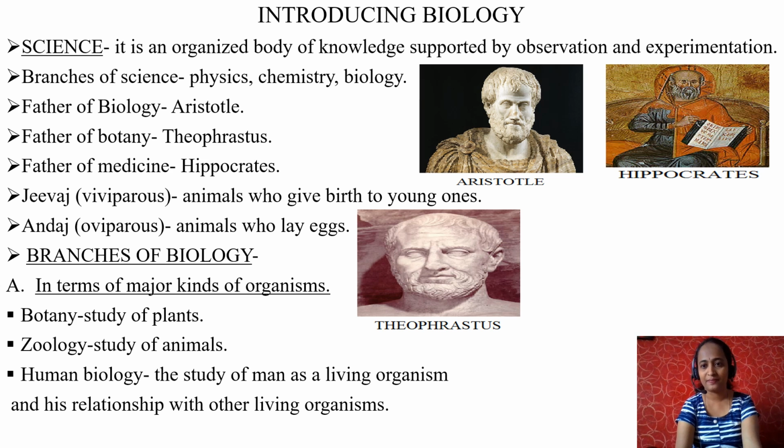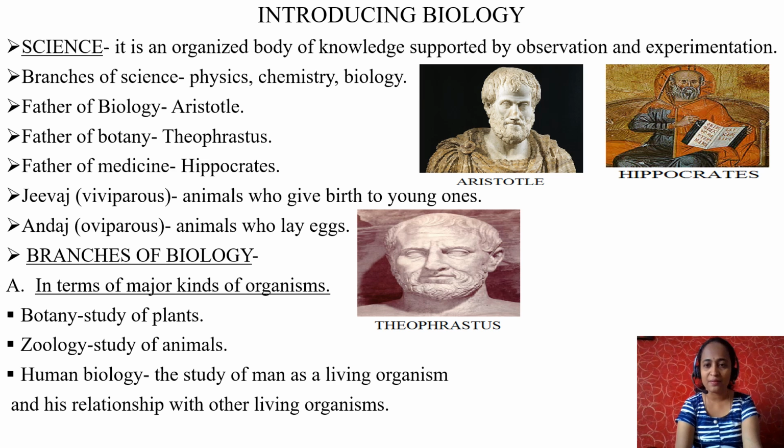Example, birds. What is viviparous? What are viviparous animals? Or what is jivaj? Vivi, giving birth to young ones. They do not lay eggs, they directly give birth to young ones. It is also called jivaj. Oviparous animals are called andaj. The process is called andaj. And viviparous animals, the process is called jivaj.